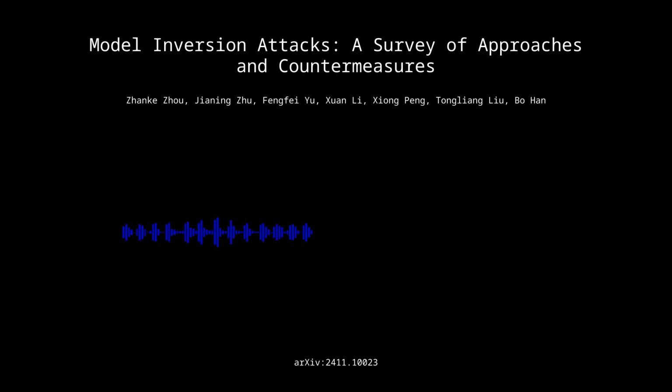Another key takeaway is the need for greater awareness and education about MIAs. Understanding the potential risks associated with these attacks is crucial for anyone involved in developing or deploying machine learning models. This awareness extends beyond the technical community, encompassing policymakers, industry leaders, and even the general public. So it's not just people who are really deep into machine learning. It's everybody. Ultimately, fostering a culture of privacy and security in the field of machine learning requires a collective effort.